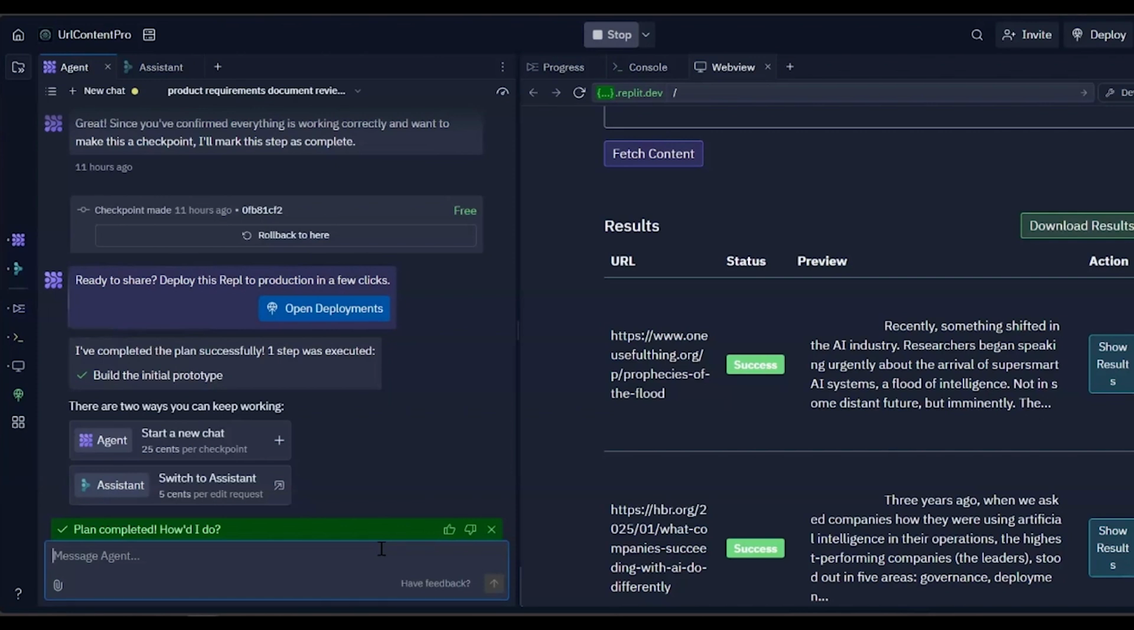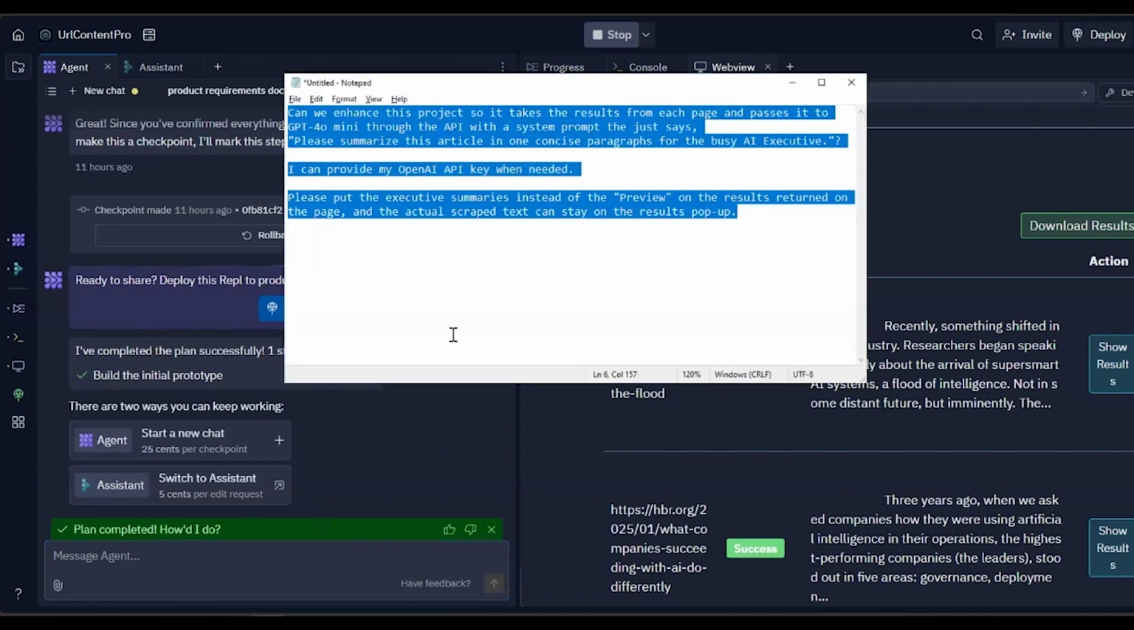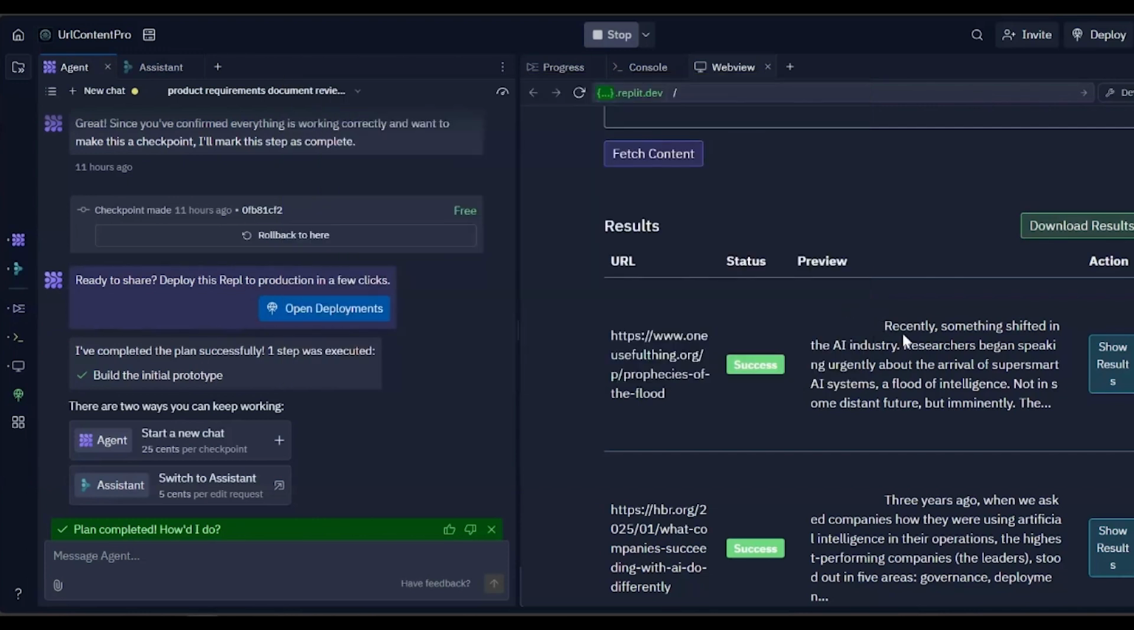So I thought I would showcase how, just chatting with it, with no code at all, hopefully in one shot, we'll see what happens, I can get it to do this. I've pre-prepared a prompt. I'm going to say to the Replit assistant: can we enhance this project so it takes the results from each page and passes it to GPT-4o Mini through the API with a system prompt that just says, please summarize the article in one concise paragraph for the busy AI executive. I'll provide my OpenAI key when it's needed. Please put the executive summaries instead of the preview on the results returned. Right now I have this preview talking about what the returned text is, and I'm asking it to replace that with the summary we're getting from OpenAI.